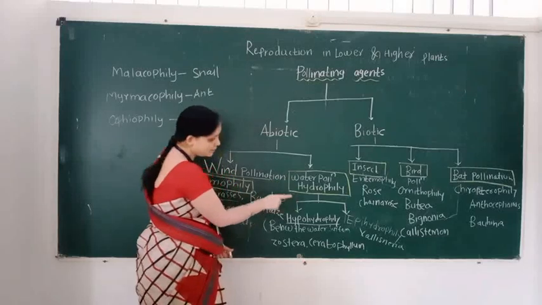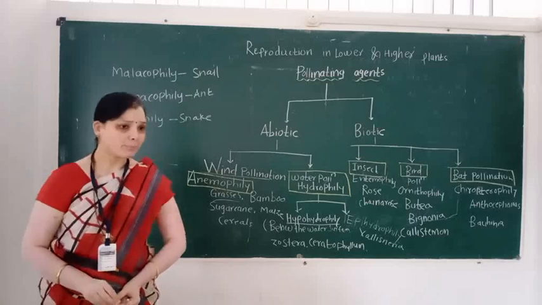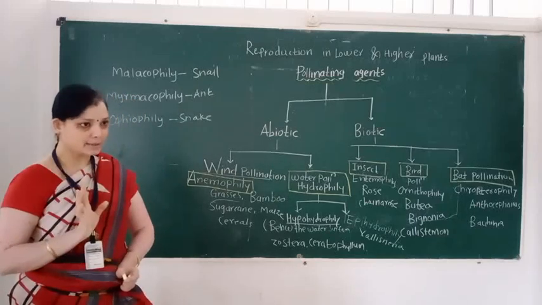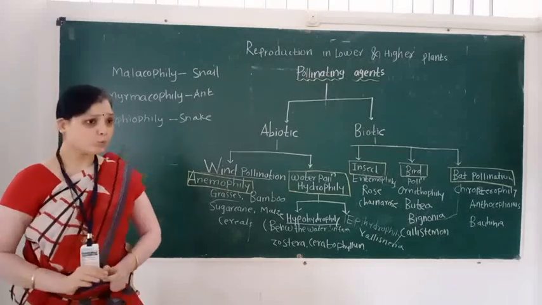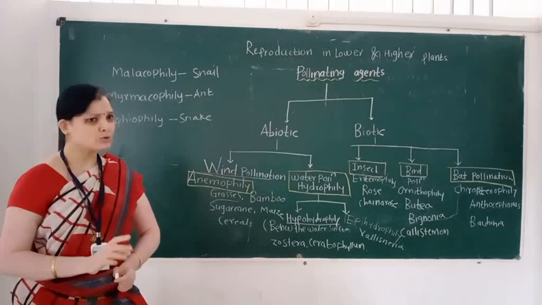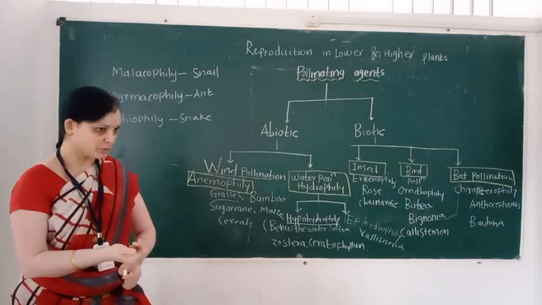For water pollination, which floral adaptive characters are required? The first character is similar to wind pollination: flowers are small and inconspicuous. Inconspicuous means the floral parts are not distinguishable.